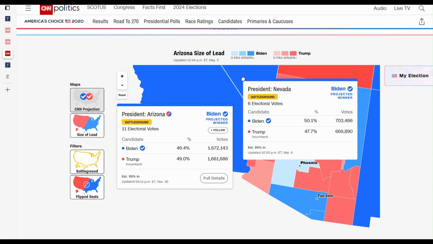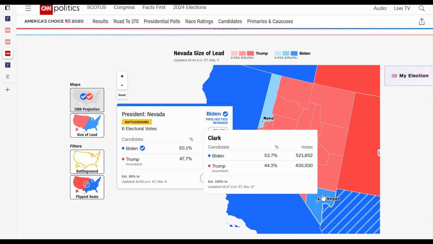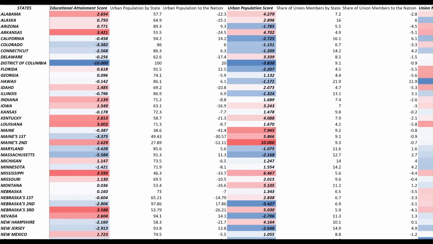And also the state of Nevada, very urban, of course, with Clark County, the home of Las Vegas, make Nevada a really urban state. Again, if you look at the score right here, you can see Arizona is a minus 1.785 and Nevada down here minus 2.06. So big urban population on this side favoring Democrats.